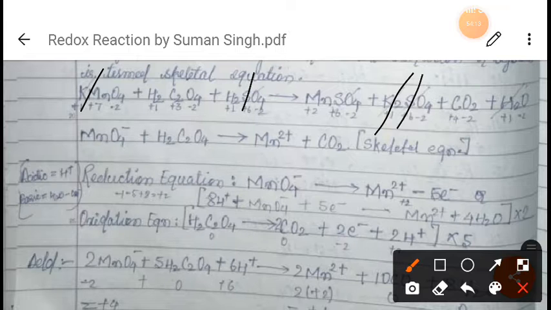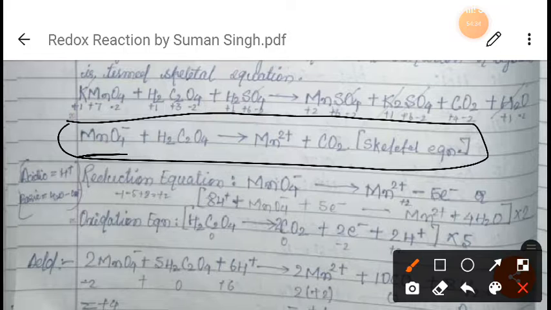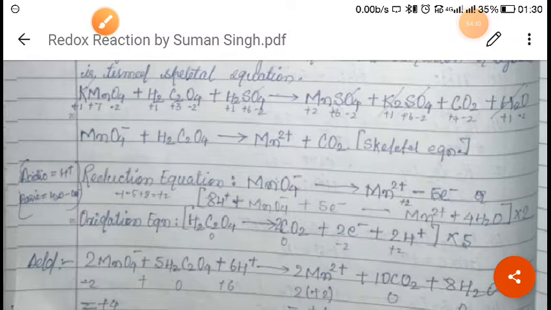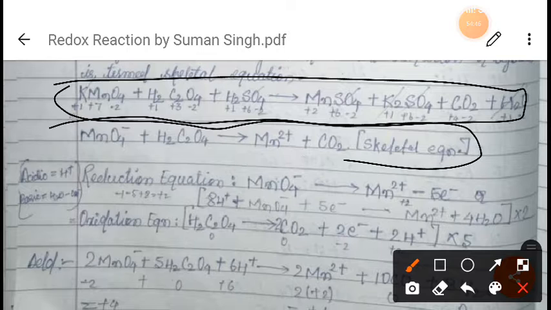H2O here, and SO4 here also will cancel out. In this way, we cancel out those whose oxidation state is not changing, meaning spectator ions. So as a whole, what we get are those whose oxidation state is changing: MnO4 is changing into Mn2+, and H2C2O4 is changing into CO2. By deducting from here, we have got the overall reaction.